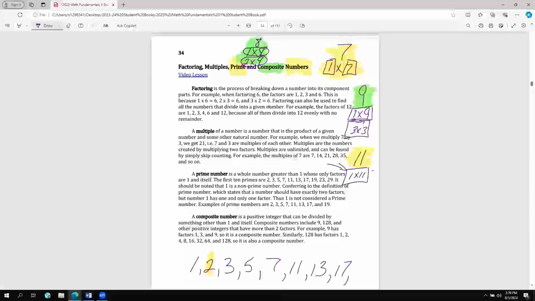Can you think of the next number in the list after 17, what the next prime number is? Is it 18? Did you say 19? That's true. What's after 19? 20? No. 21? No. 22? No. 23? 23. So again, this list is never ending.